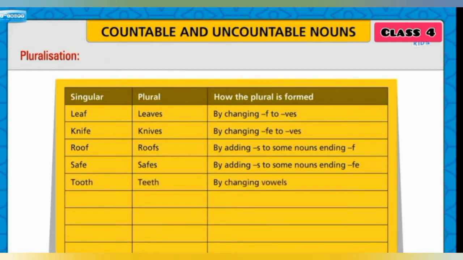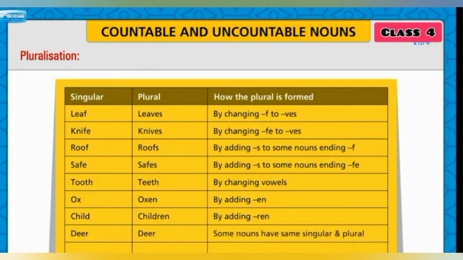Tooth, teeth, by changing vowels. Ox, oxen, by adding en. Child, children, by adding ren. Deer, deer. Some nouns have the same singular and plural.